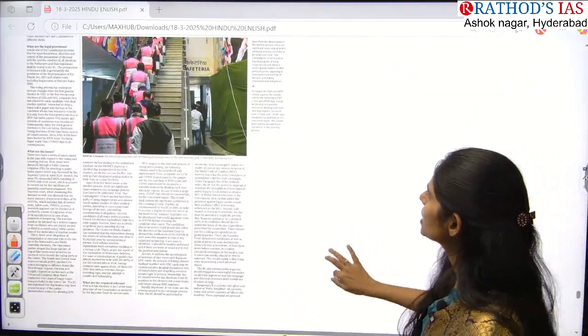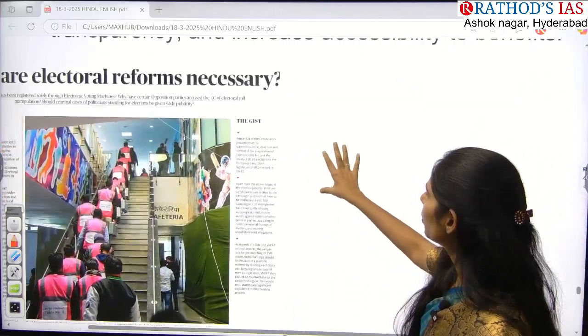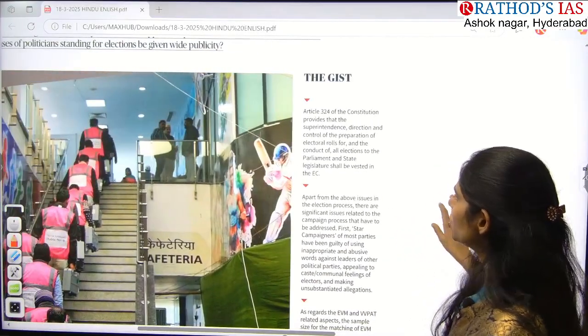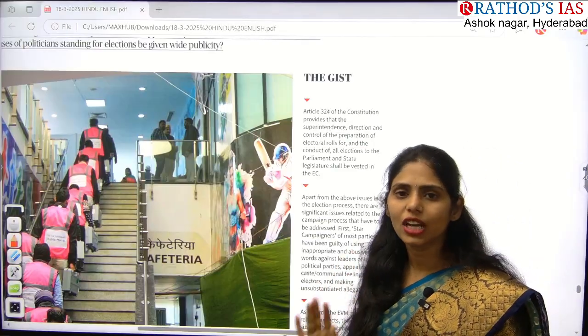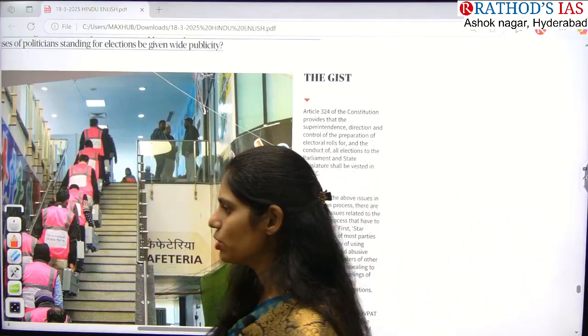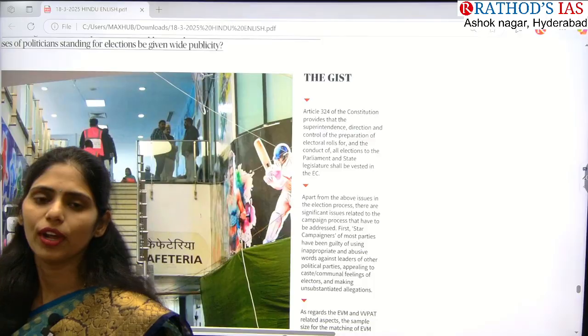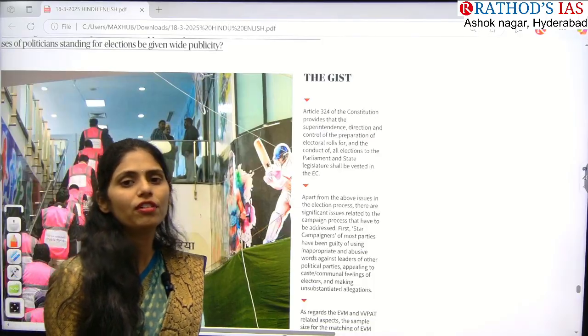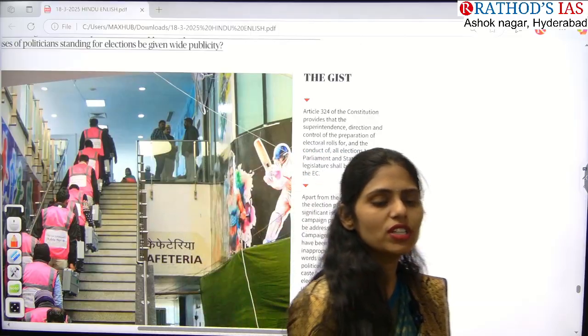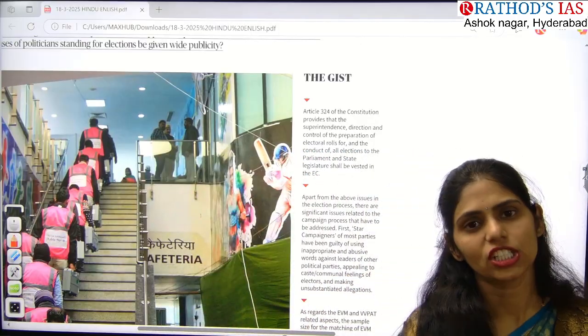So this article is about electoral reforms. It is important from the Election Commission of India, which you will be studying in your polity as an example of a constitutional body. Which article talks about the Election Commission of India?